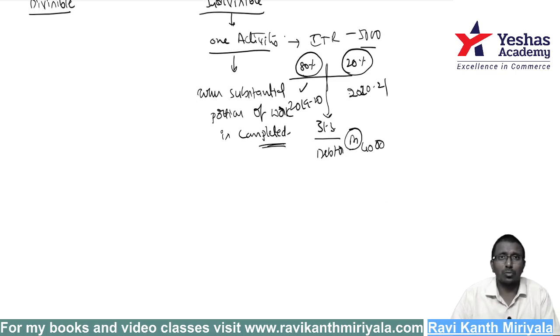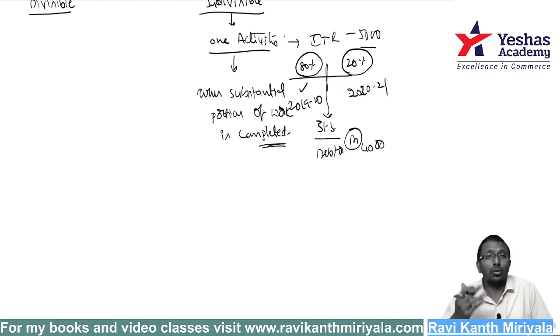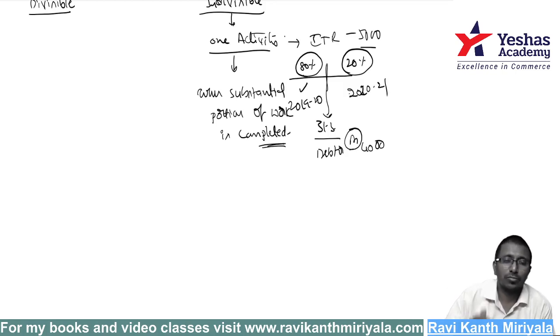Substantial portion of work means what? I already filed the return. Nothing much is pending. Suppose e-verification is pending. You may be knowing it in the future. When you are filing the income tax return, e-verification is hardly anything; they will send one OTP, I have to just type the OTP, then the work is over. But if I have already completed the filing, then fine, you have the right. Till the time you complete the job substantially, when everything is completed, that day you can say it is receivable.